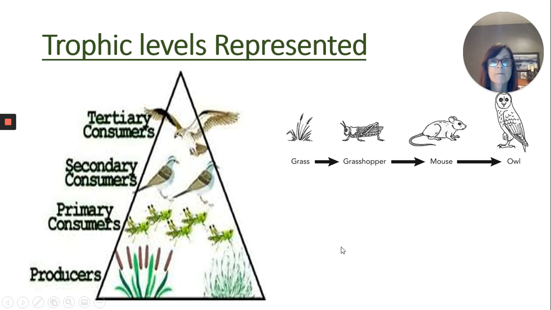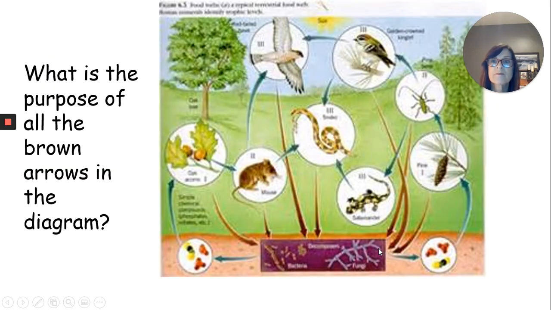Okay. All right. So another little food chain. Grass is eaten by a grasshopper, which might be eaten by a mouse. But that mouse might also eat seeds and acorns and nuts and things like that. So that would make it an omnivore. And then the owl would eat the mouse. Poor little mouse.